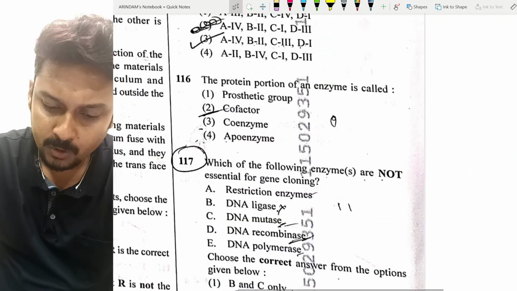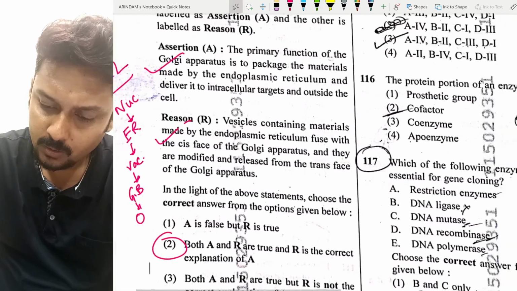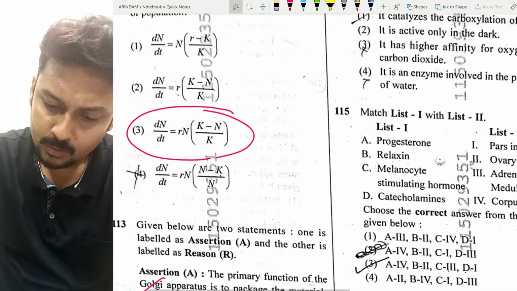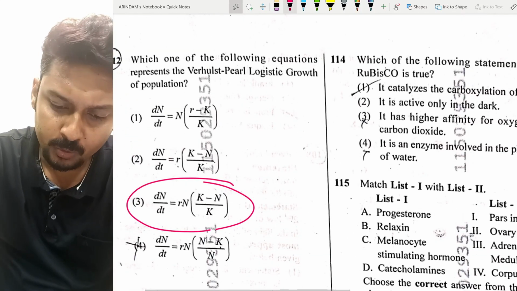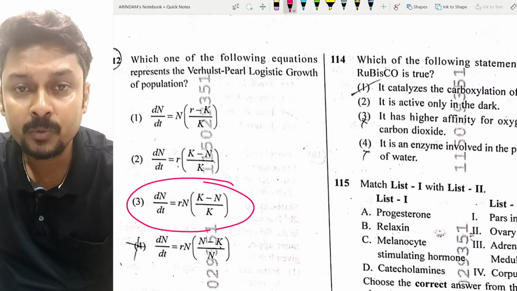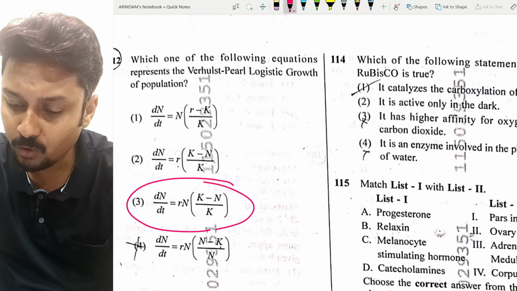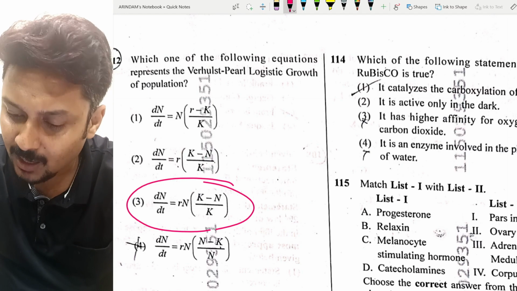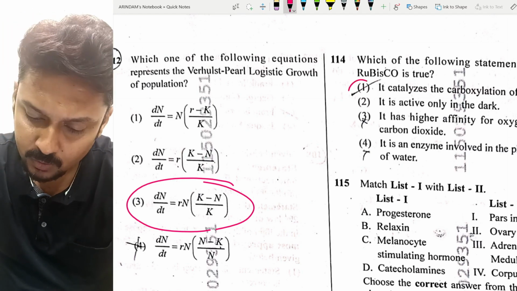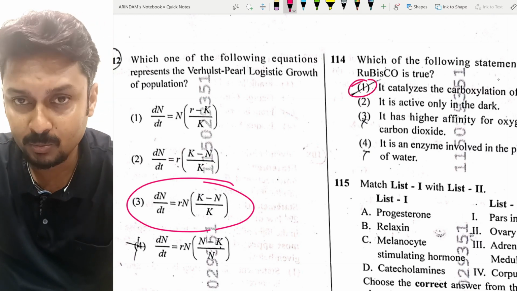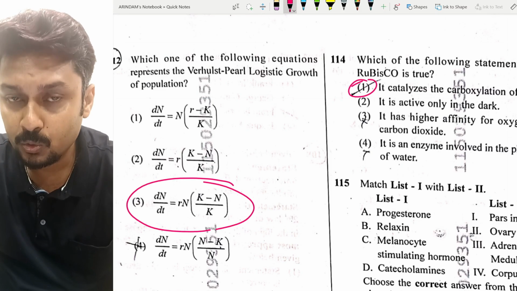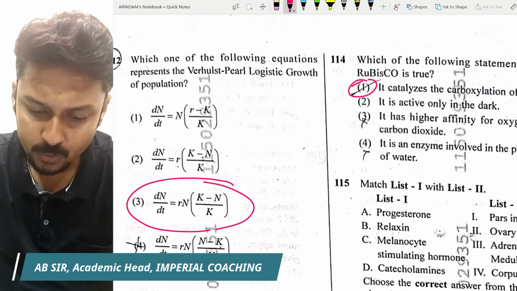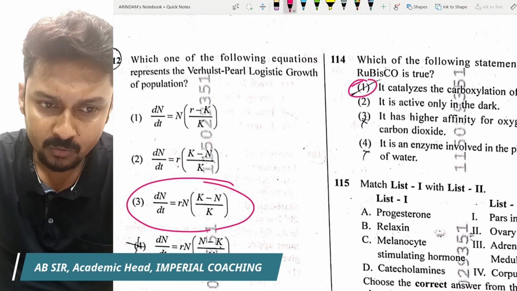Now question number 114, Rubisco. That means the question came from the photosynthesis of the plant. Which of the following statements about Rubisco is true? Rubisco catalyzes the carboxylation of RuBP. So the first option is correct, because RuBP attaches with CO2, and that is catalyzed by the Rubisco enzyme. So the first option is correct for question number 114.